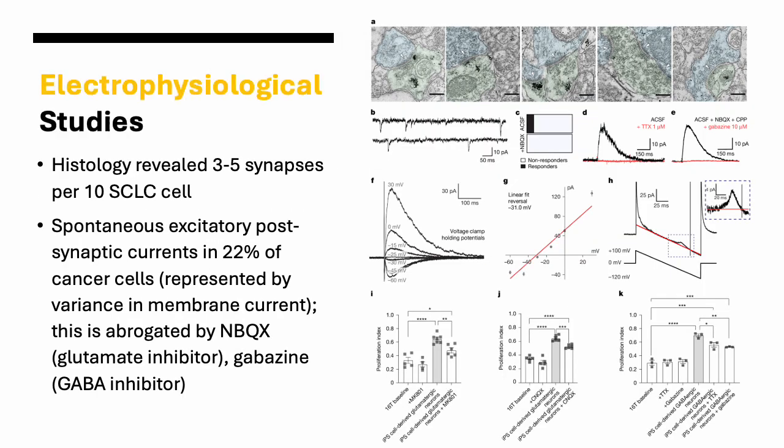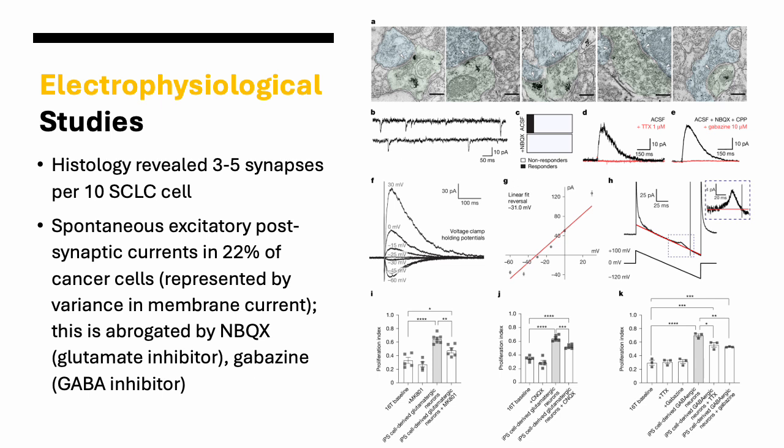So then this led on to their electrophysiological studies. And these found that on histology or microscopy, for every 10 small cell lung cancer cells, there were 3 to 5 synapses, aka junctions between neurons or junctions between neurologically active cells, which is quite high for a non-neuronal phenotype cell line. And actually, 22% of these cancer cells produce their own spontaneous currents.